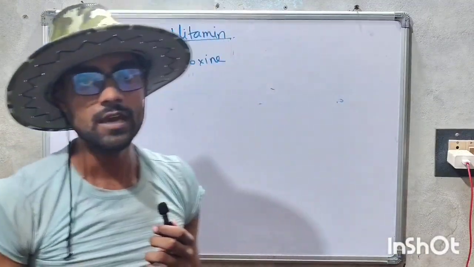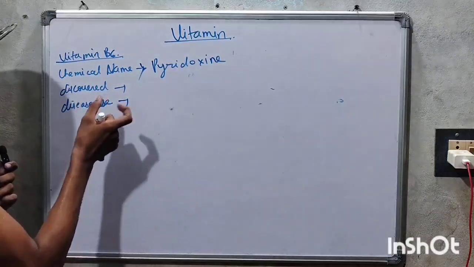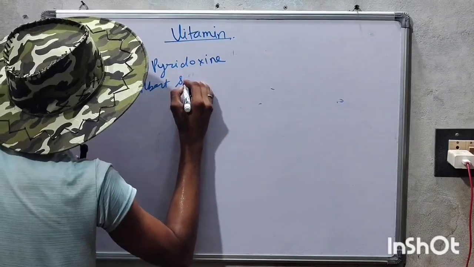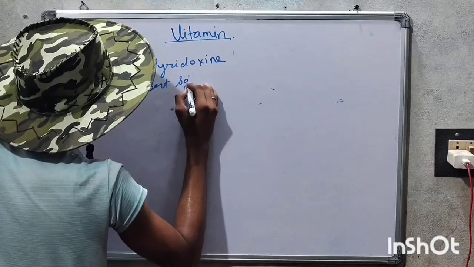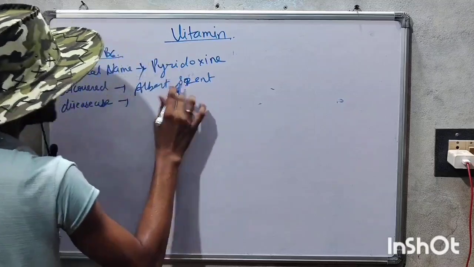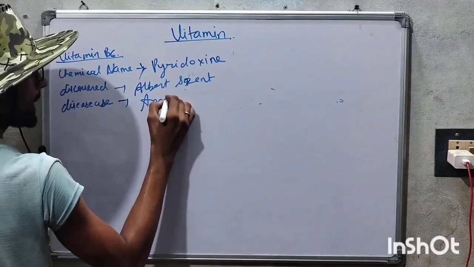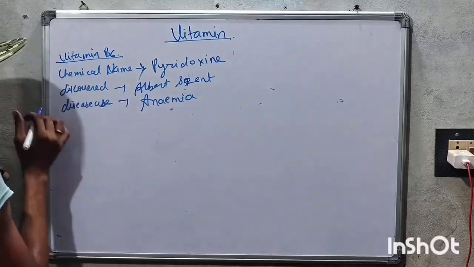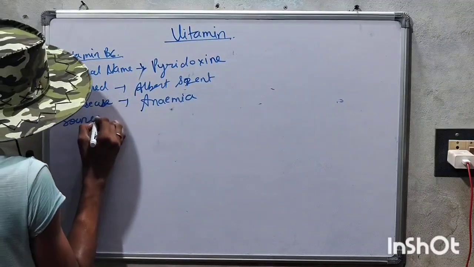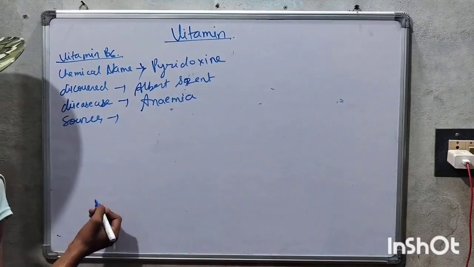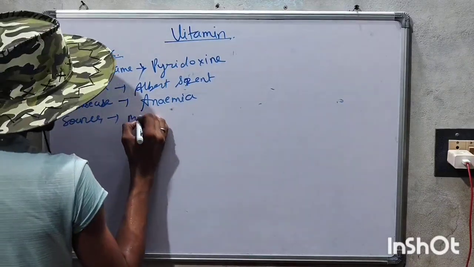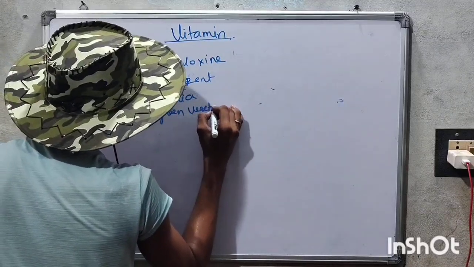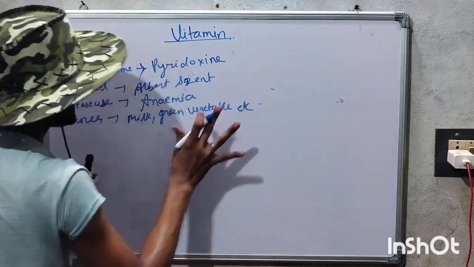Vitamin B6, that its chemical name is pyridoxine, and it was discovered by Albert Szent-Györgyi, and its disease, that is anemia. And we will talk about sources, that what are their sources. So their sources are milk, green vegetable, meat, fish, and etc. These are their sources.